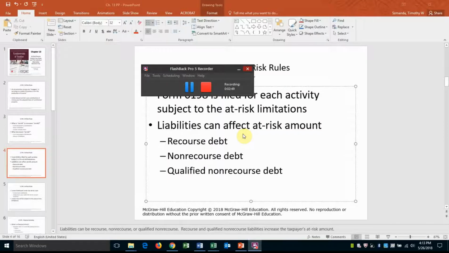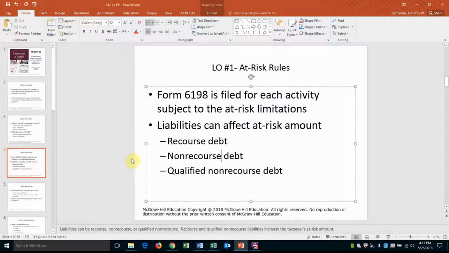If the taxpayer borrowed the money with respect to this investment in real estate, they borrowed from a qualified person or government, no person is personally liable for repayment. Very likely you'd see this in a collateralized mortgage loan. And then finally, the debt is not convertible debt. If all of these conditions are met, then qualified non-recourse debt does increase the at-risk amount.